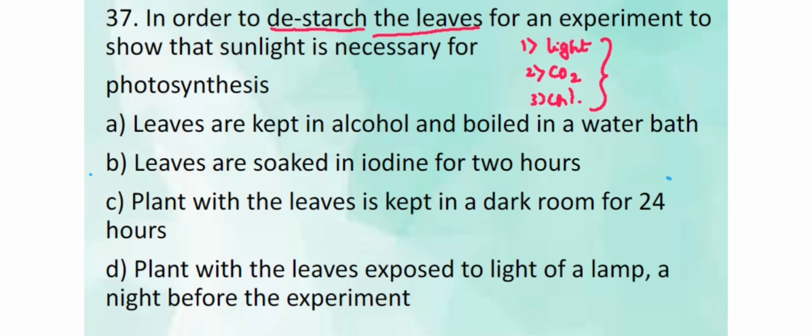related to photosynthesis. So we know how to destarch the leaf. We have to keep the plant with the leaves in a dark room for 24 hours. It need not be 24 hours. In some cases it may be given as 48 hours to 72 hours also. So you have to see the options and choose which one is correct. So to destarch the leaf, you have to keep the plant in a dark room.